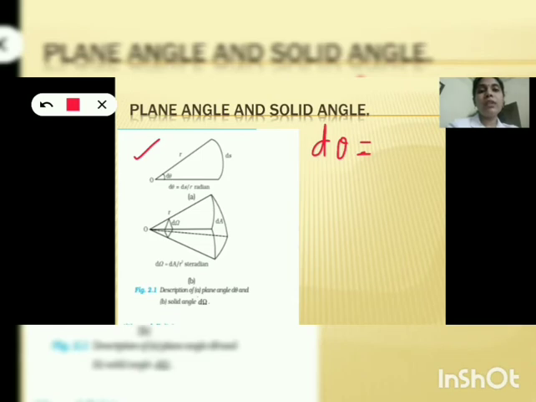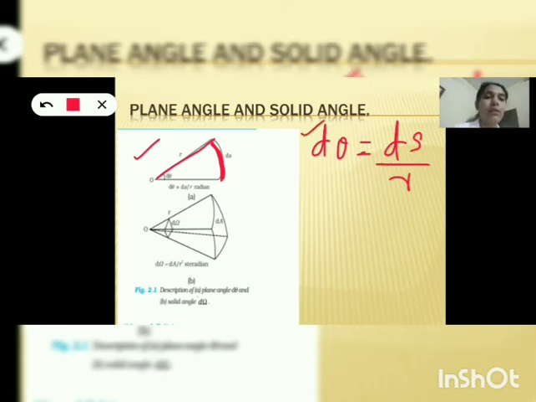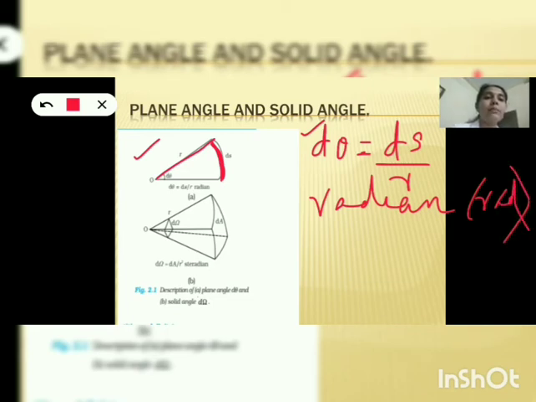So here, which is the arc length? This ds is the arc length. And what is the radius? Radius is this distance, that means r. So what will be the expression? ds by r, arc length by radius. This is the expression for plane angle. And what is its unit? Its SI unit is radian or rad. Okay. So this is plane angle, which forms one unit.